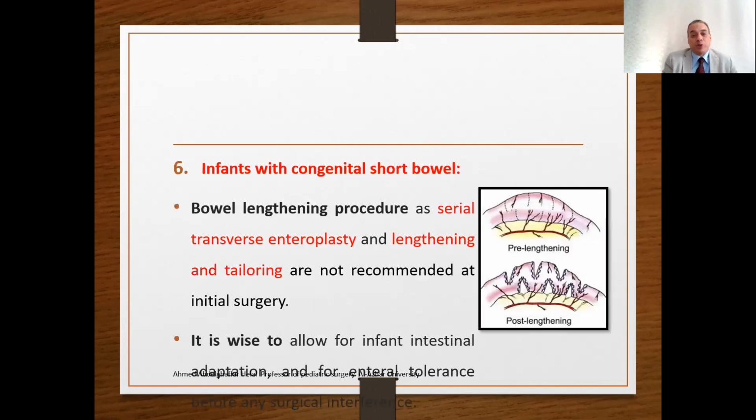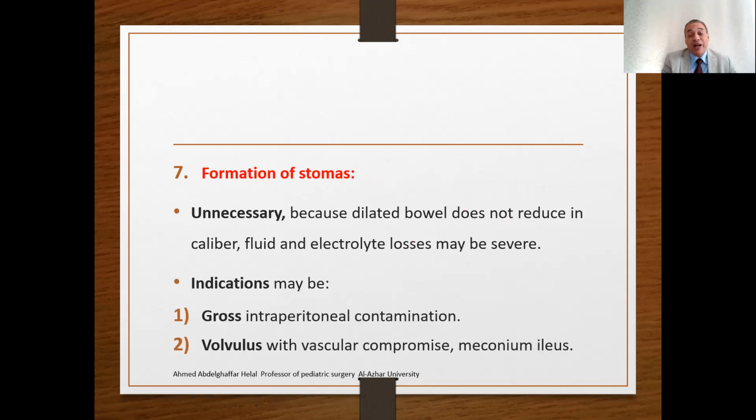Infant with short bowel syndrome. If you have an infant with atresia and short bowel, bowel lengthening procedures such as serial transverse enteroplasty or lengthening and tailoring are not recommended as an initial surgery. It is wise to allow for intestinal adaptation and allow enteral feeding to take place. Regarding formation of a stoma, it is usually or generally unnecessary because the dilated bowel doesn't reduce in caliber. It doesn't reduce; it still stays dilated after formation of the stoma.